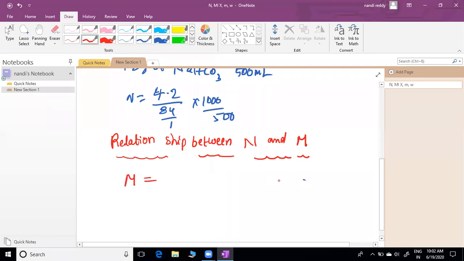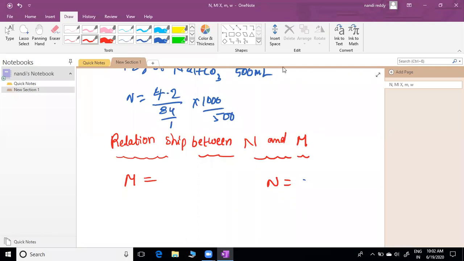What is the molarity formula? What is the normality formula? Write both. Capital letters, all are capital letters. Now what formula did you write?